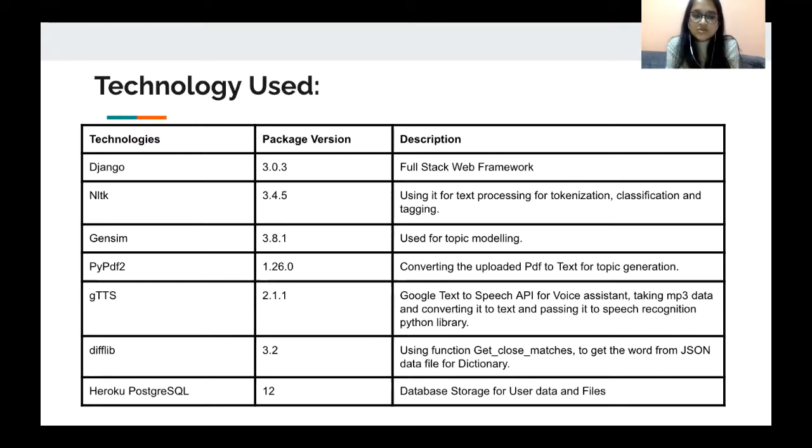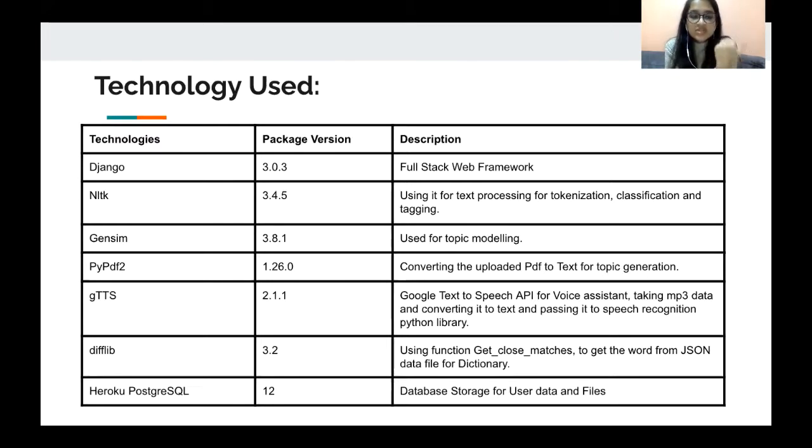So as you would know, text processing for tokenization, classification, and tagging are the main categories which come under NLP. So the NLTK toolkit was majorly used for this. Moving on, we've used Gensim. The package version that we've used is 3.8.1. This was basically used for topic modeling.